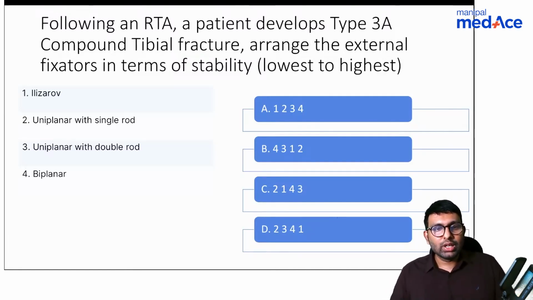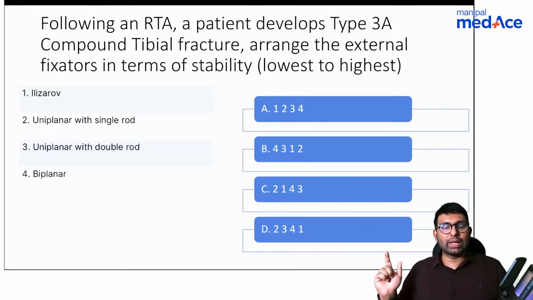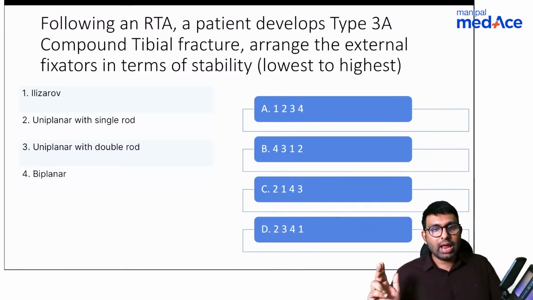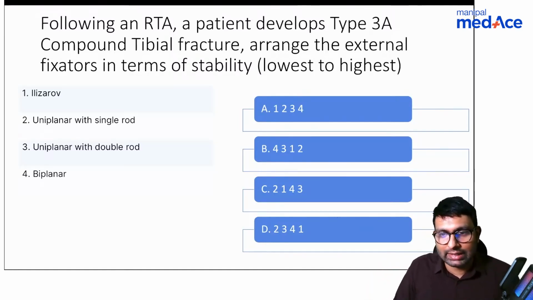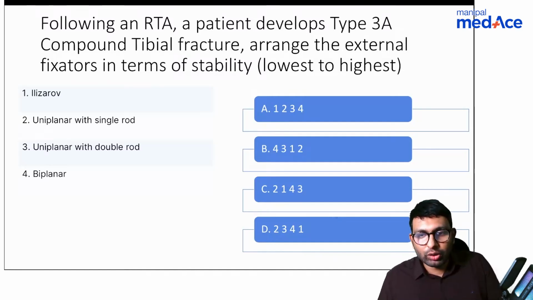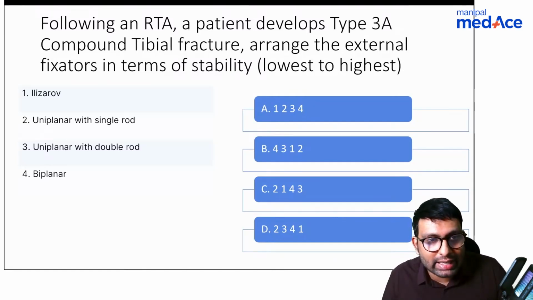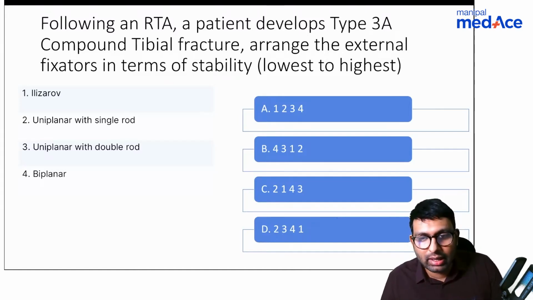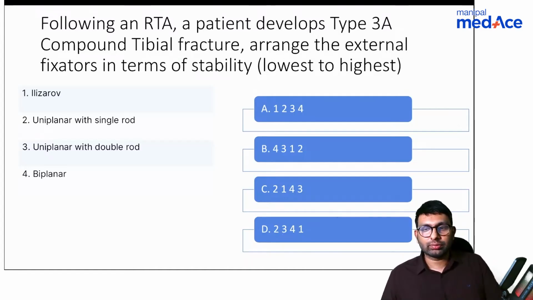Okay. So your options here are Ilizarov, uniplanar with single rod, uniplanar with double rod, and biplanar. So what do you think is the answer here? Okay, so Stardust and Dr. Jain believe D is the answer. Single rod, double rod. Okay, okay. Anyone else has an answer? And anyone else would like to try?